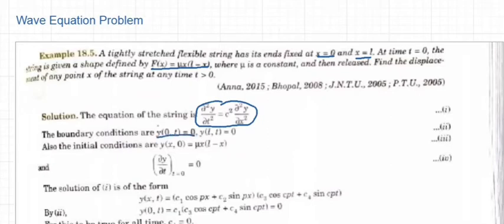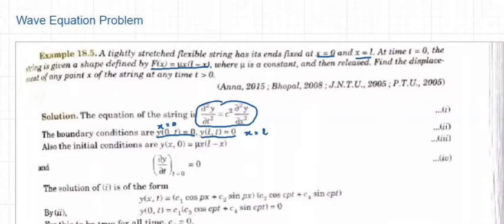That is, at x equal to 0, the displacement is always 0 at all time t, and at x equal to L, y of L comma t equal to 0. That means the initial point and end point are always fixed for all time t, and hence the displacement is equal to 0.